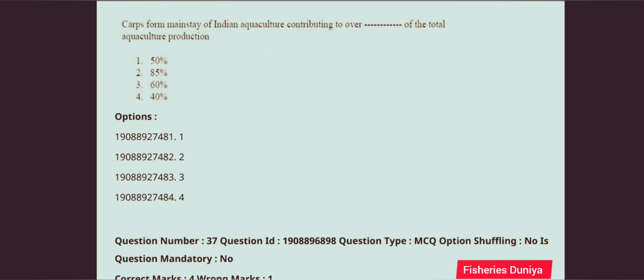Next question, nursery phase of major carps refer to rearing of 4-day-old spawn 5 to 6 mm in ponds for a period of. So this question is correct answer is option number 4, 15 to 20 days.